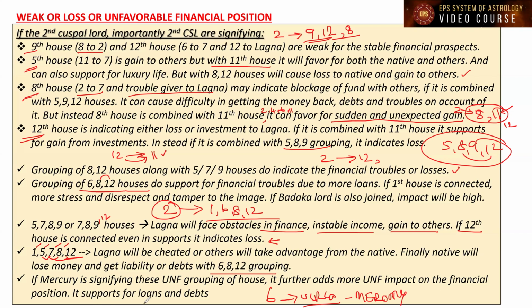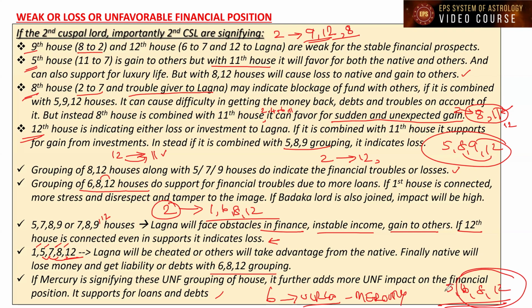It supports loans and debts also, if it is connected to the unfavorable houses. Who is signifying what? That also matters. The Karaka planet for the business, Karaka planet for the loans is connecting to these unfavorable groupings to the Lagna. This 5th house, 6th house, 8th and 12th grouping are signified by Mercury. Then it supports the Lagna to face such problems because of money.